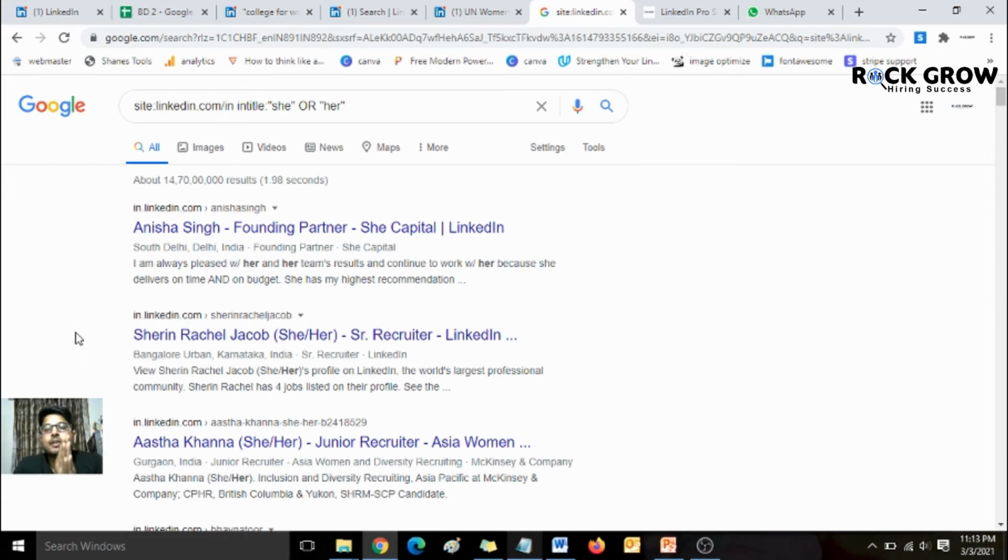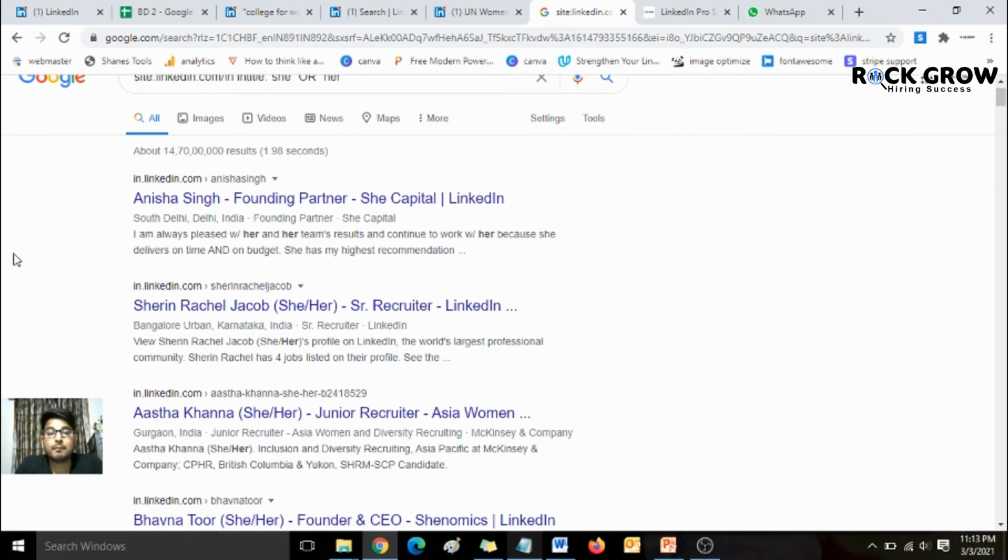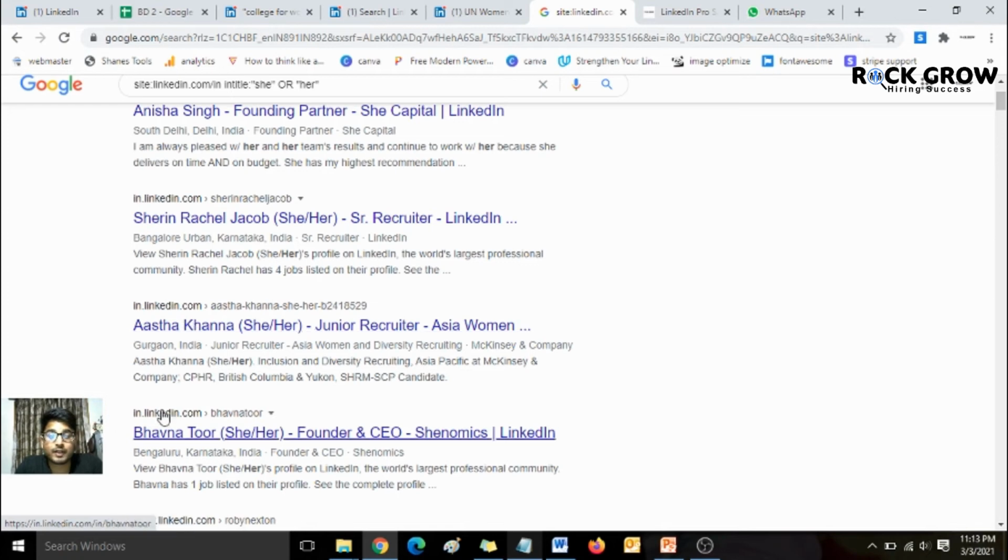Let's imagine a scenario where you can't do more searches on LinkedIn because LinkedIn has restricted your searching by saying that you are a power searcher, and you had better buy LinkedIn Premium or do the searches next month. For that you can make use of Google as well, because Google crawls all the LinkedIn profiles and presents them on the Google search page. For that you need to use this particular function, site:linkedin.com/in, and then write in title, this should be she, this should be her. Then eventually all the girls' or women's profiles would be there.